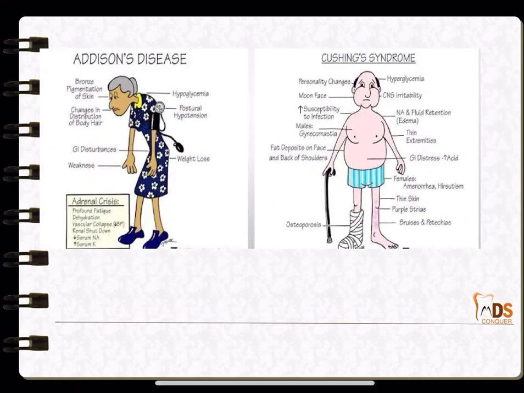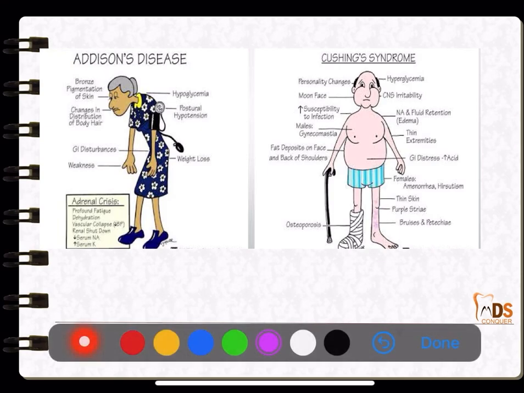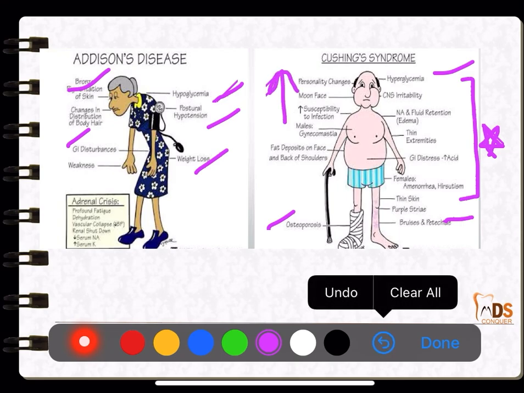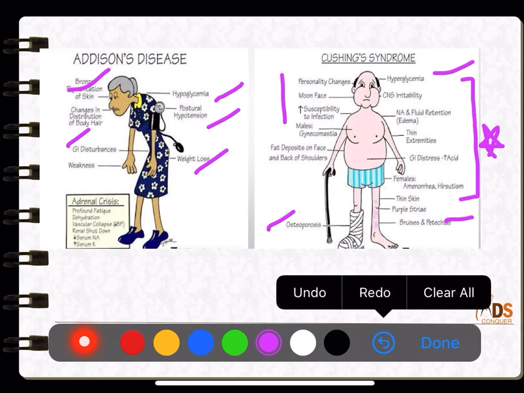And again, the differences between Addison's disease and Cushing syndrome. In Cushing syndrome there will be hyperglycemia, moon face, buffalo hump, abdominal striae, petechiae, bruises, delayed healing, and osteoporosis. All these are very important features of Cushing syndrome. Little opposite is Addison's disease, wherein there will be bronze pigmentation of the skin, GI disturbances, hypoglycemia, postural hypotension, and weight loss. Cushing syndrome is increased secretion of glucocorticoids, hyperadrenocorticism, whereas Addison's disease is hypo.